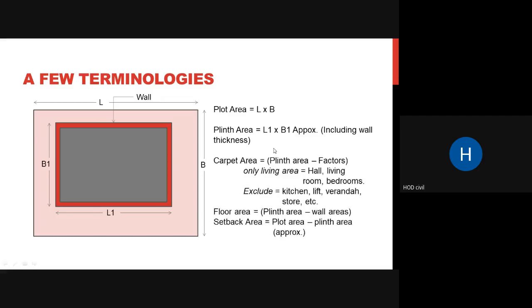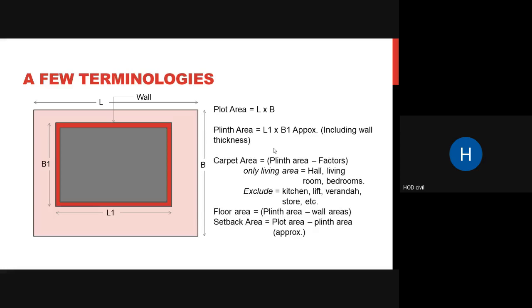Next, you might have heard of carpet area. What is the carpet area that we will be able to get after the construction? Usually they ask. So carpet area is your plinth area minus some factors. What are these factors that you have to reduce? Carpet area is usually where you are going to live. So that is nothing but your hall, your living area, and your bedrooms. If you sum up all these, it is your carpet area where you are going to live.